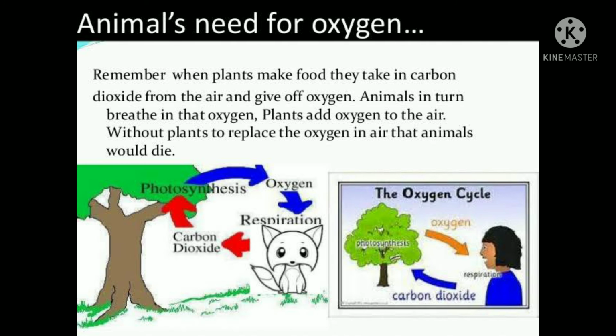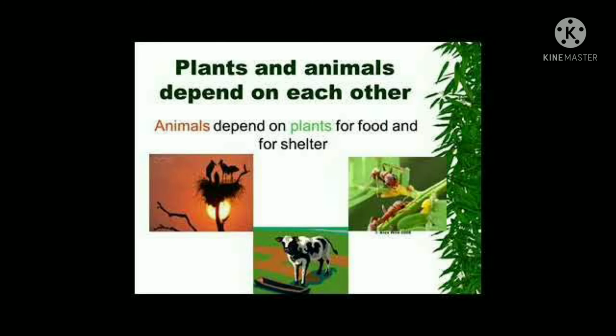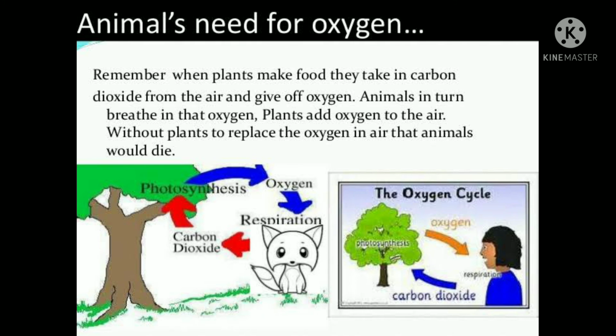You know that plants prepare food by photosynthesis and they release oxygen, and this oxygen is further utilized by humans and other animals as well. Other than this, animals also get shade and protection from trees and plants. So plants play a major role in providing oxygen, shelter, and in cleaning the atmosphere by utilizing carbon dioxide from the atmosphere.